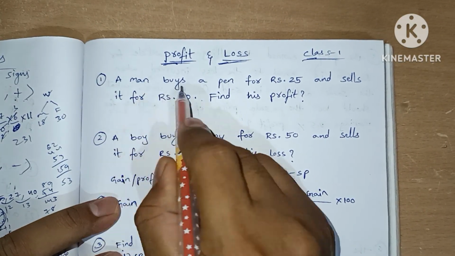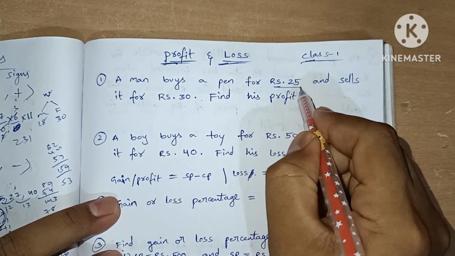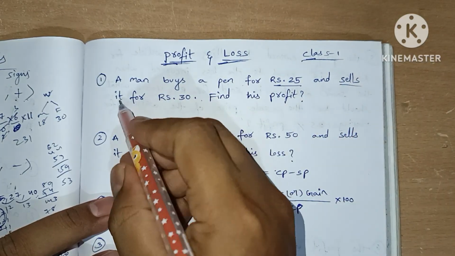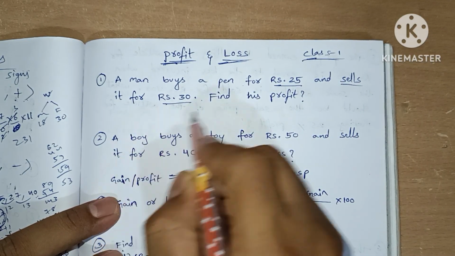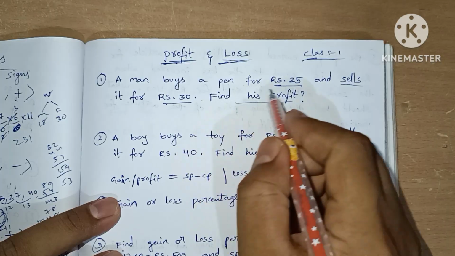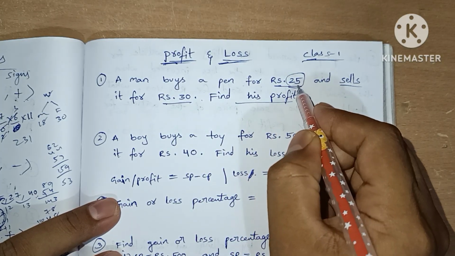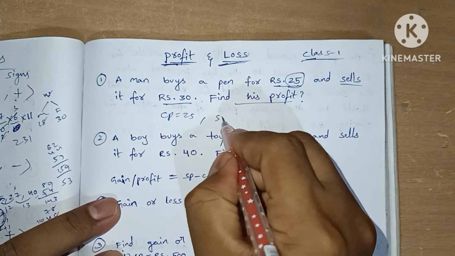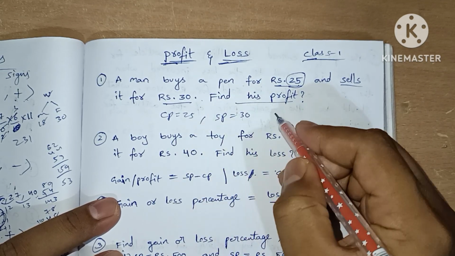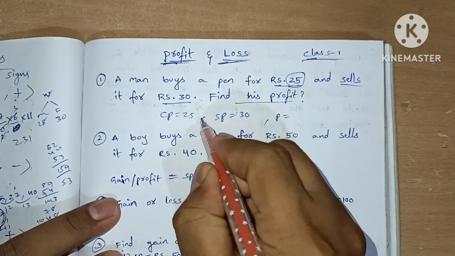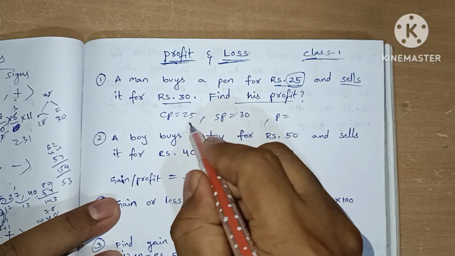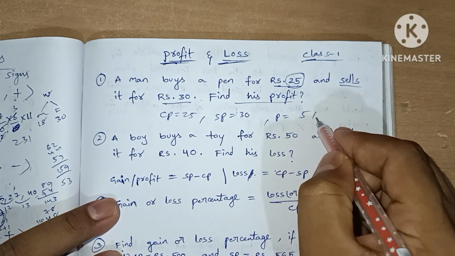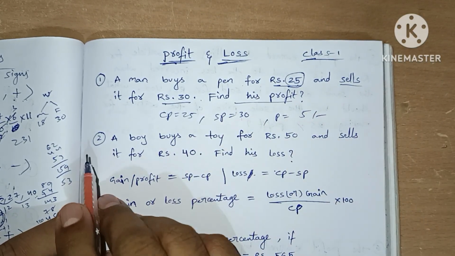First question: a man buys a pen for rupees 25 and sells it for rupees 30. So find his profit. Means he bought at 25 rupees, so cost price is 25 and selling price is 30. The profit is nothing but the gain he got, which is 5 rupees. This is profit.